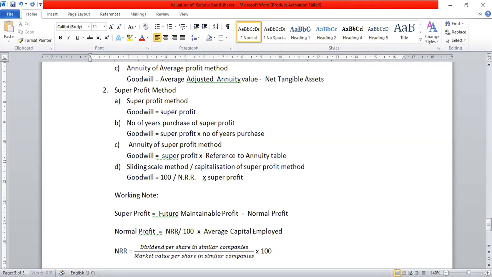That is the formula for calculation of NRR if it is not given. In 90% problem, NRR is given.